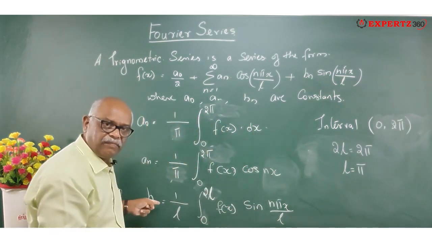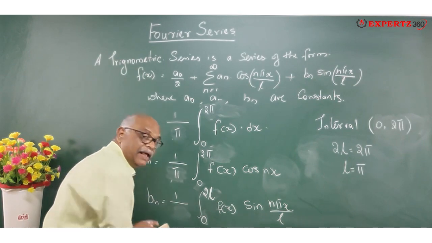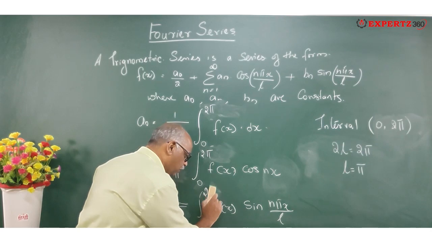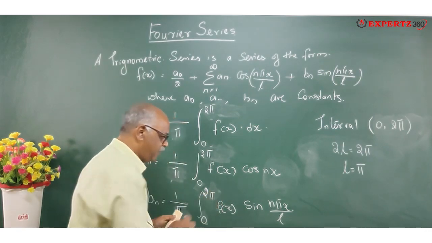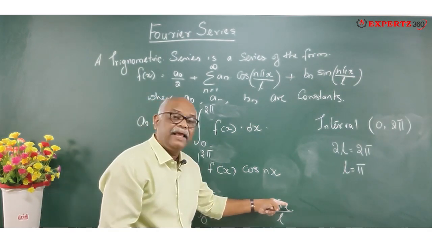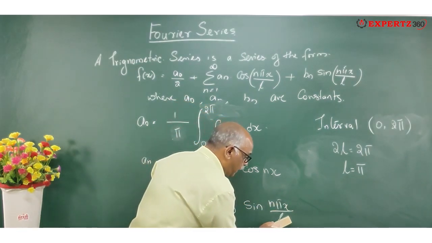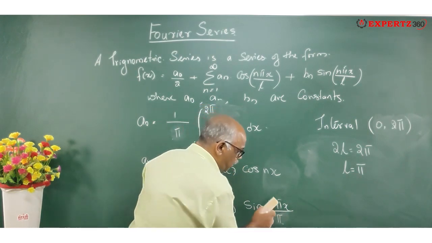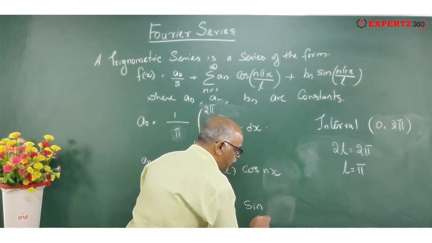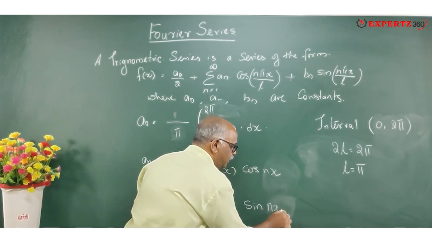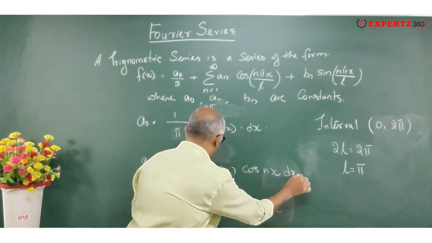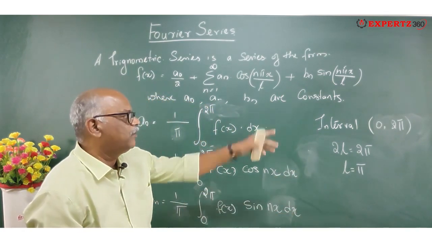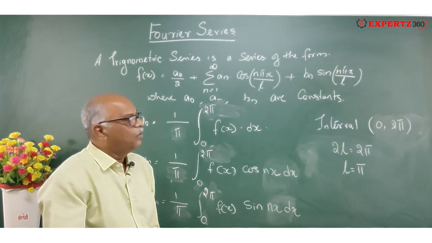Clear? Now coming to this, Bn is equal to 1 by L, 1 by pi, integral 0 to 2 pi, f of x sine n pi x by L. L is pi. So when I put it as pi, pi and pi get cancelled off, and this becomes sine nx. I can put dx over here, right? It's an integral, so I'm going to put dx. Clear now? So that is for the interval 0 to 2 pi.